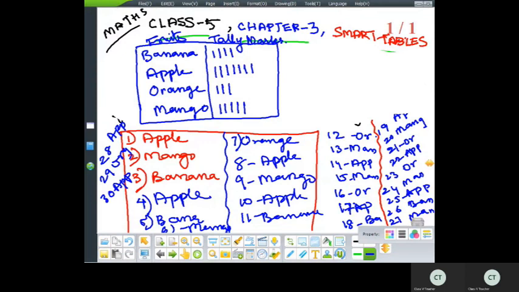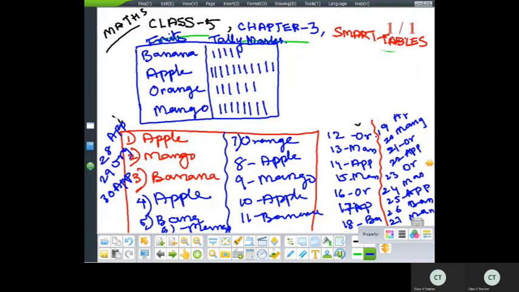20 is mango. So you can see wherever I am getting the fruits, beside that I am just drawing a line. Okay. After that I will count the lines. 21st is orange. 22 is apple, 23 is orange, 24 is mango, 25 is apple, 26 is banana, 27 is mango, 28 is apple, 29 is orange, 30 is apple.